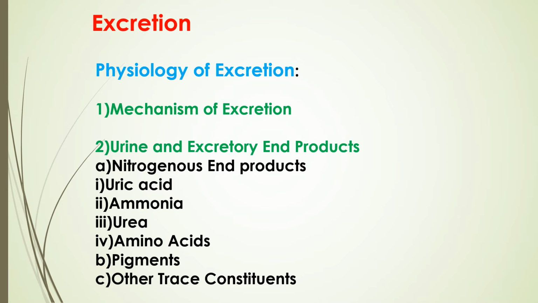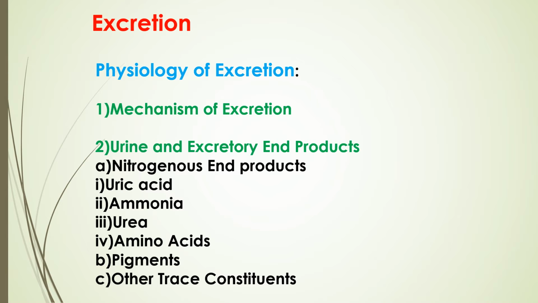Now, ammonia, how is it formed? Ammonia is formed by the process of deamination, the removal of an amino group from a particular amino acid, and that is ammonia. It is very highly toxic to the body. Hence, a detoxification mechanism takes place. Ammonia is converted to urea, and urea is converted to uric acid. This is about the detoxification.